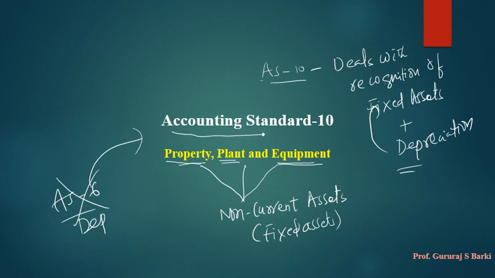Accounting Standard 10 covers property, plant and equipment, nothing but non-current assets, also called fixed assets. So we are discussing now the recognition and measurement of the fixed assets.